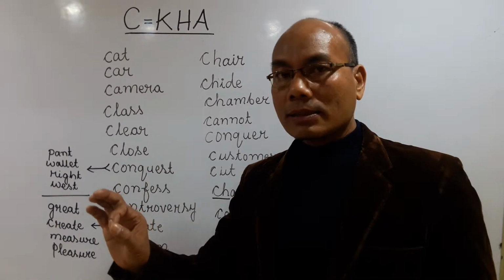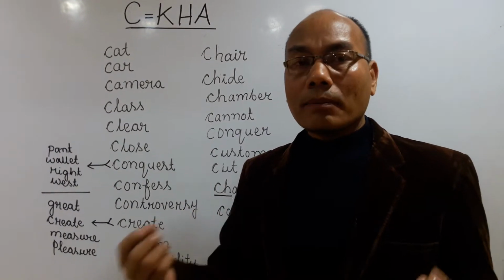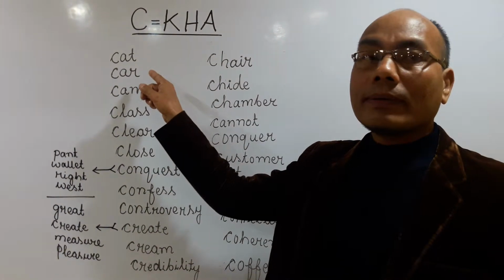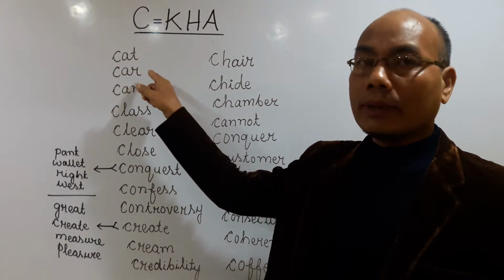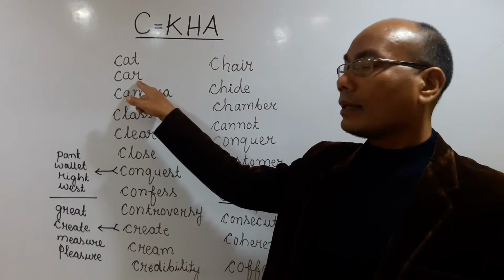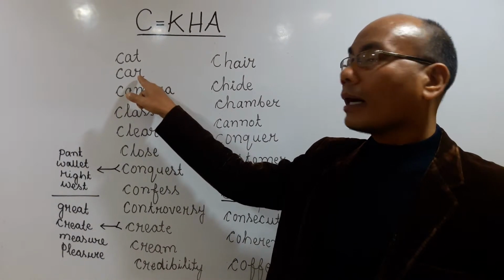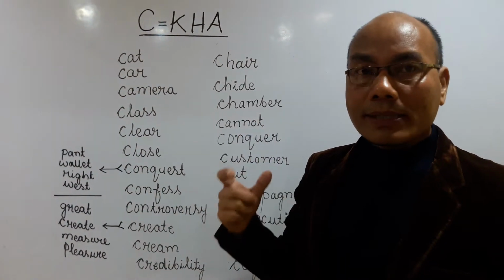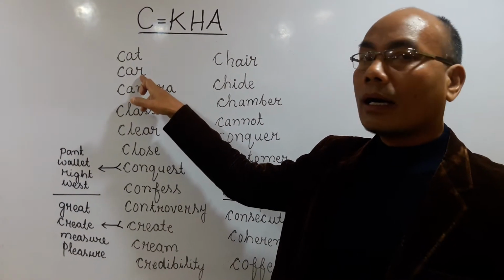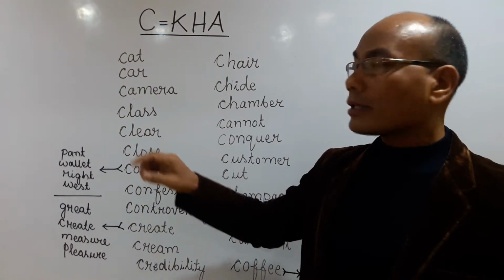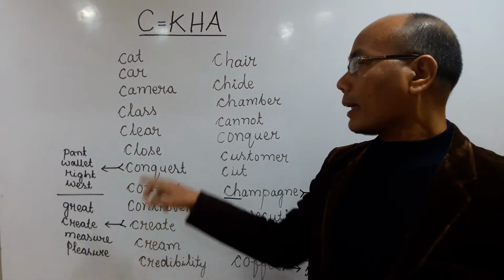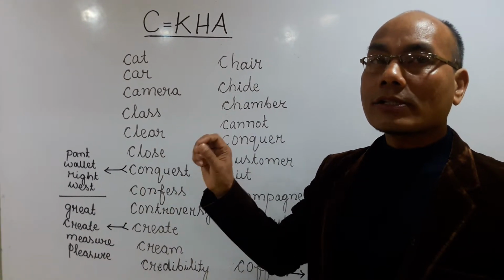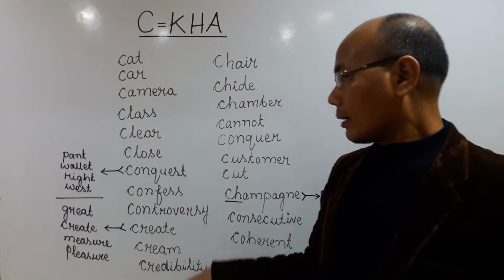Last but not the least, how we have to differentiate British and American English is whenever there is R in a word, in British, R is silent, and in American, you have to stress the R. For example, if you're following British English, you have to say "car", but in American English, it should be "car". In British English, it should be "clear". In American English, it should be "clear".